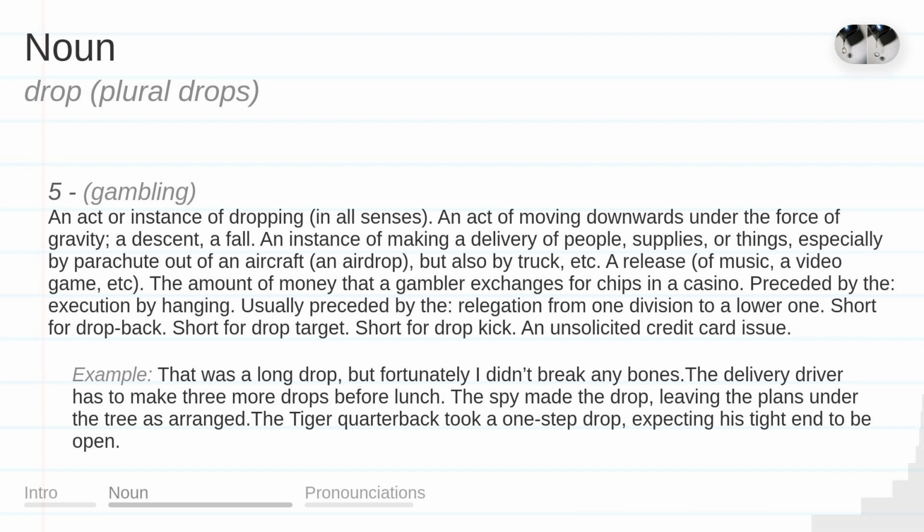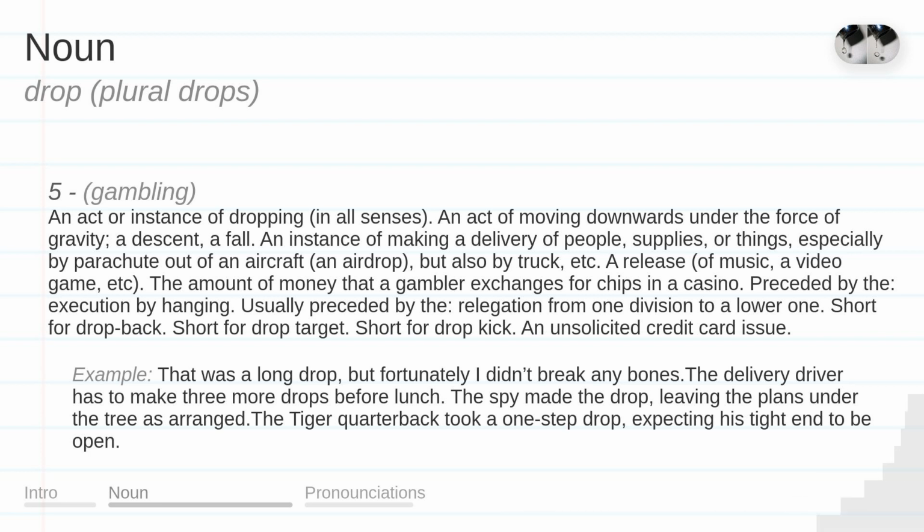A release, of music, a video game, etc. The amount of money that a gambler exchanges for chips in a casino. Preceded by the, execution by hanging. Usually preceded by the, relegation from one division to a lower one. Short for drop back. Short for drop target. Short for drop kick. An unsolicited credit card issue.